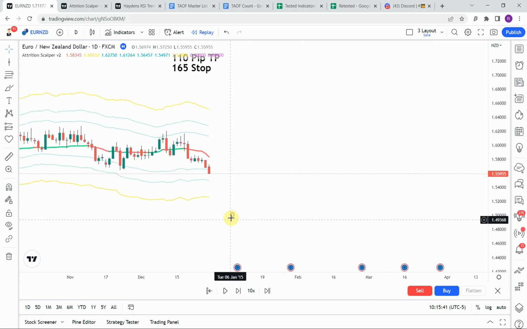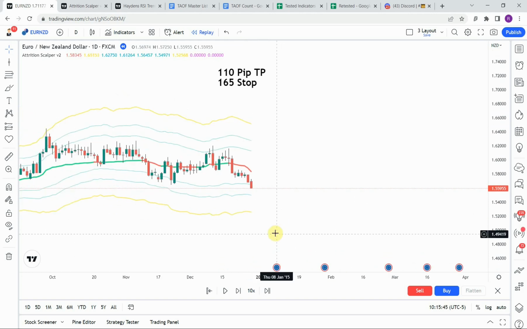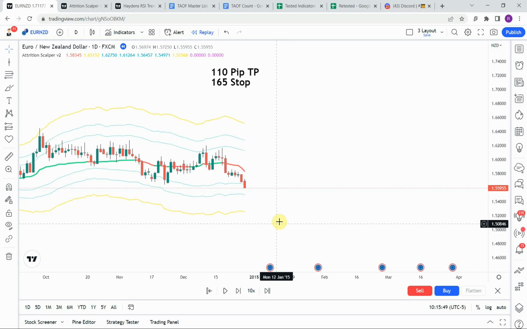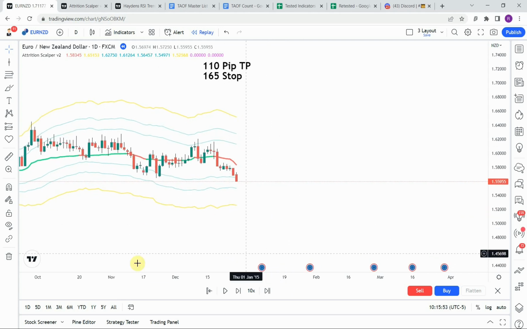Now we'll test it this way, see what we get out of it, and I think we'll end up testing this another way, at least one other way that I think might lend a little bit better signals to it. We'll see. Let's go ahead and get on with the testing and see what we get out of it.